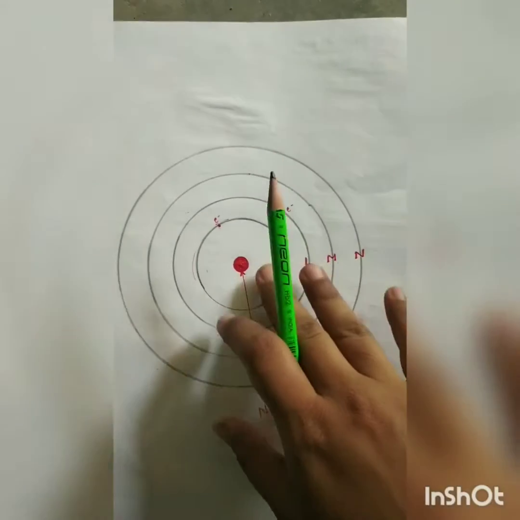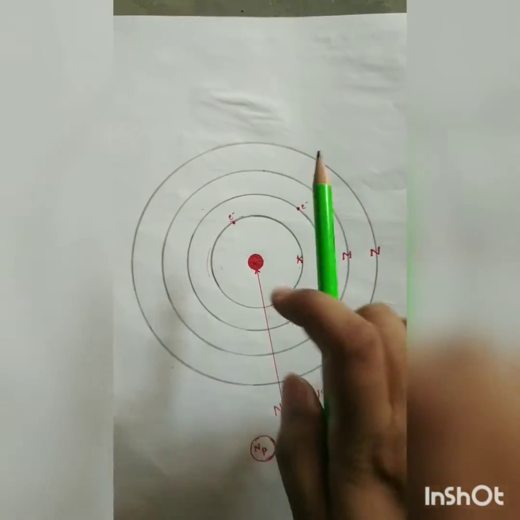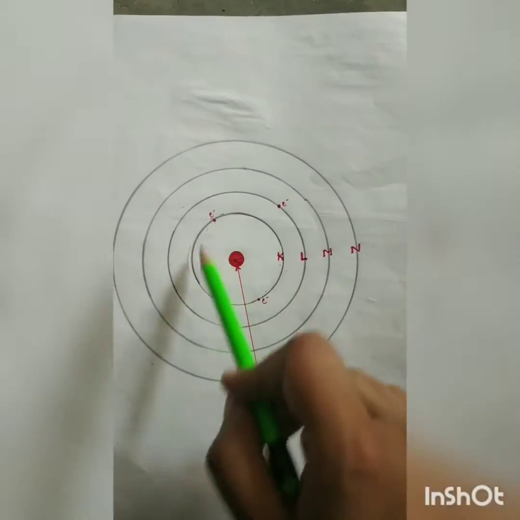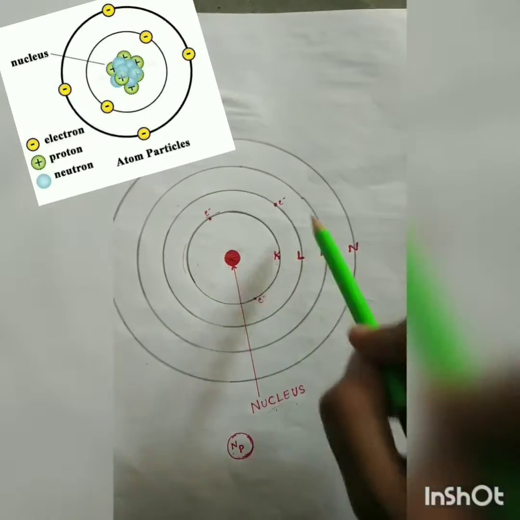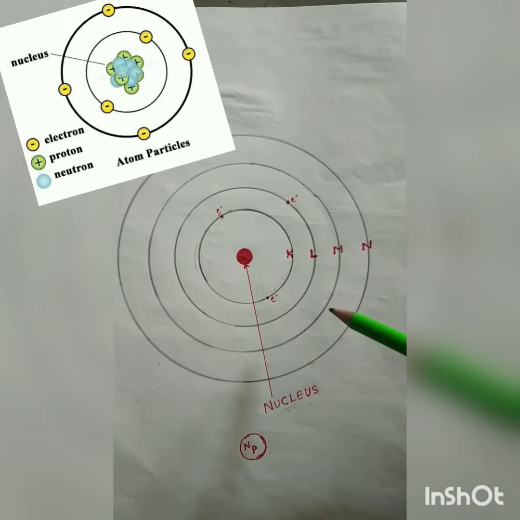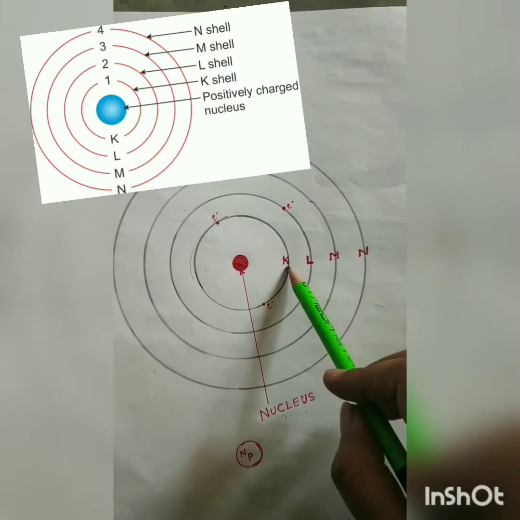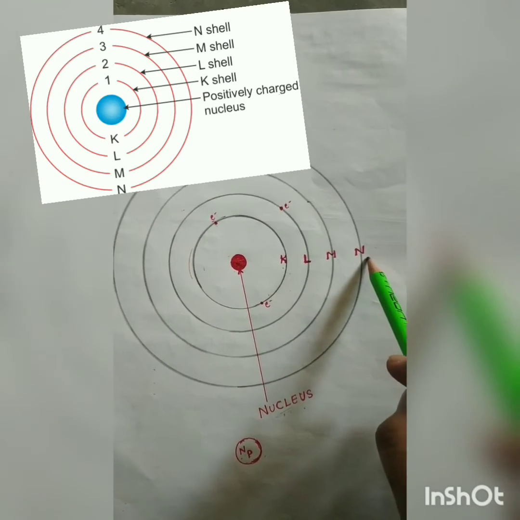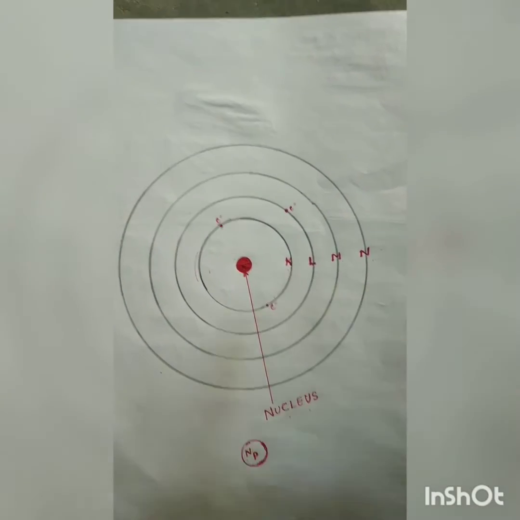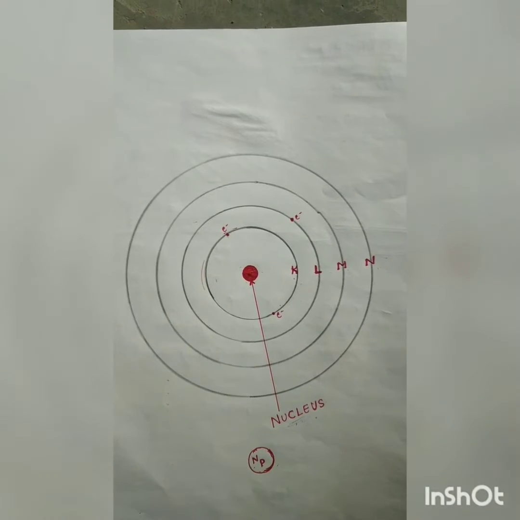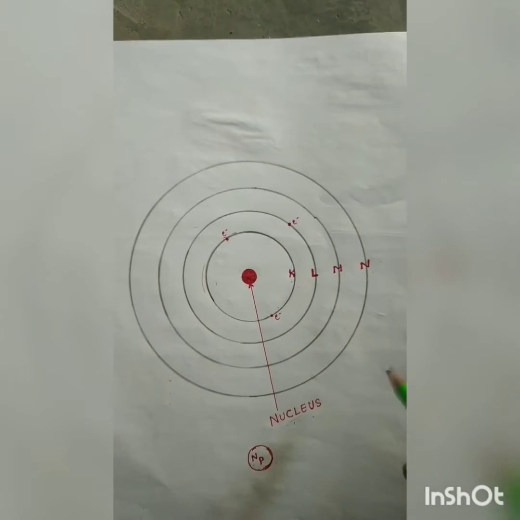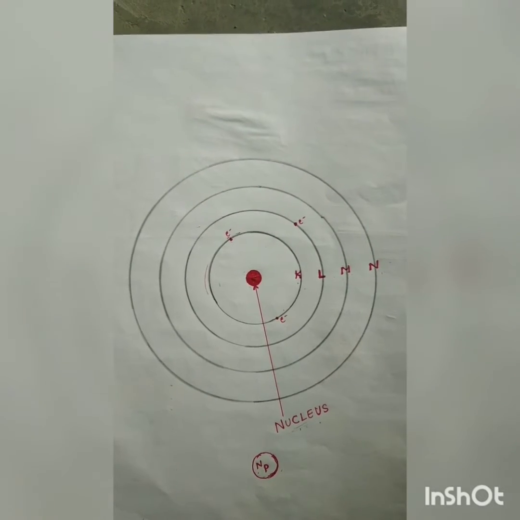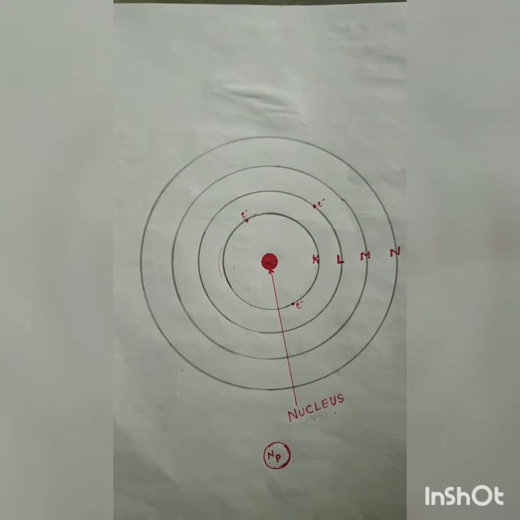Again, this is the structure of an atom with the nucleus at the center and electrons revolving around the nucleus in their shells, named K shell, L shell, M shell, N shell, and so on. In yesterday's video, we had a clear idea that in each shell, only a fixed number of electrons can be arranged or accommodated.